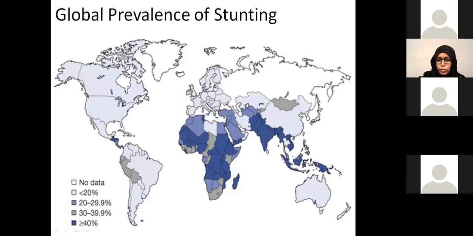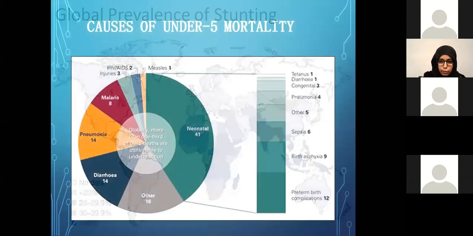It's all dark blue, which means greater than 40, and to be exact, 45% of kids under 5 years of age were found to be stunted, which means they have way below the expected height for their age. So it's a huge problem in our community, and that's why we want our young doctors to know very well about malnutrition so that they can address it.